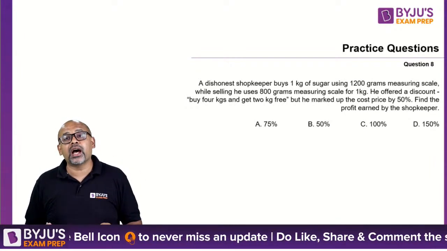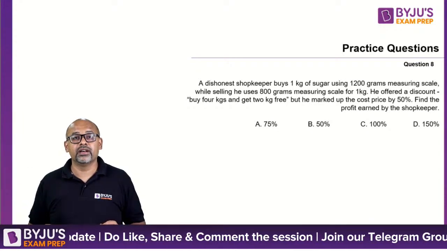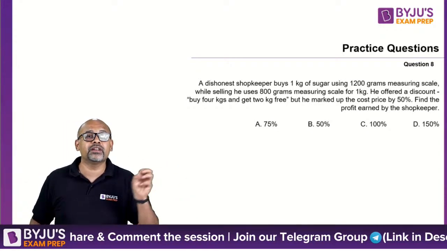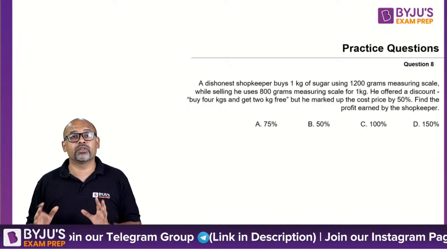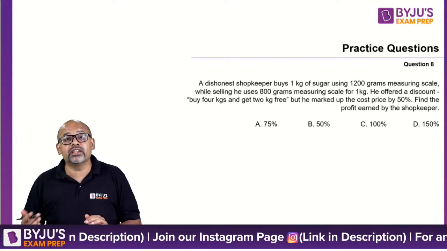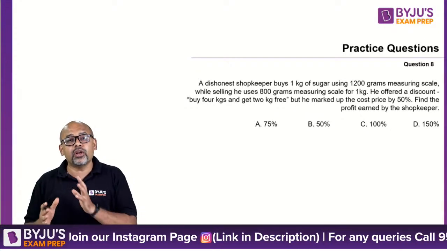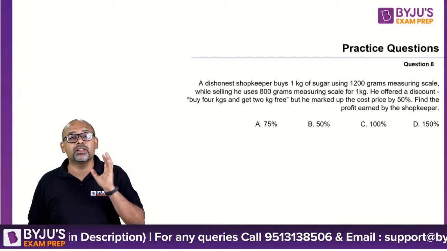On top of that, I am also increasing the cost price per unit. I am telling everybody that I am purchasing it for some 10 rupees and I am increasing it by 20% or 30%, whatever the question says. And on top of that, there is a discount given, something free given also. There's a lot of things happening, but the funda should be the same. Every time the concept should be the same.